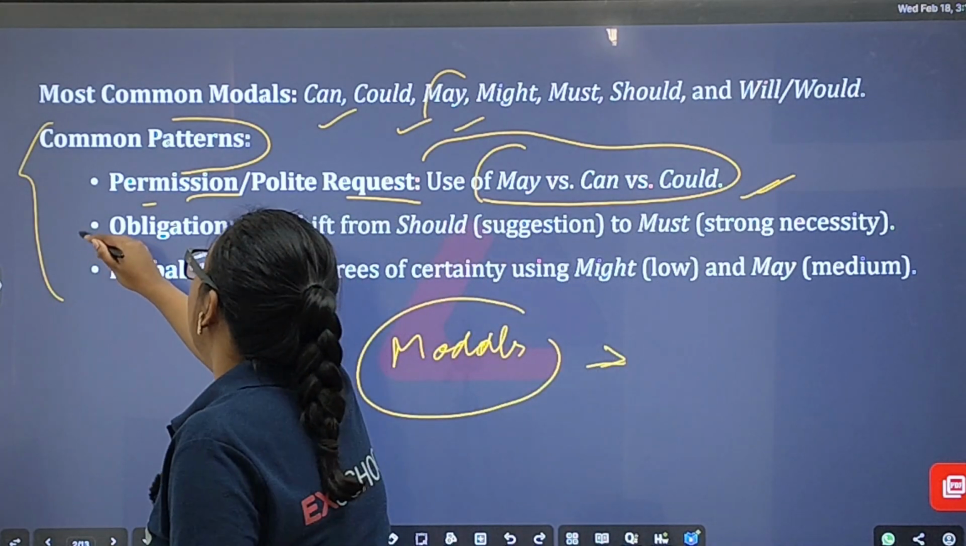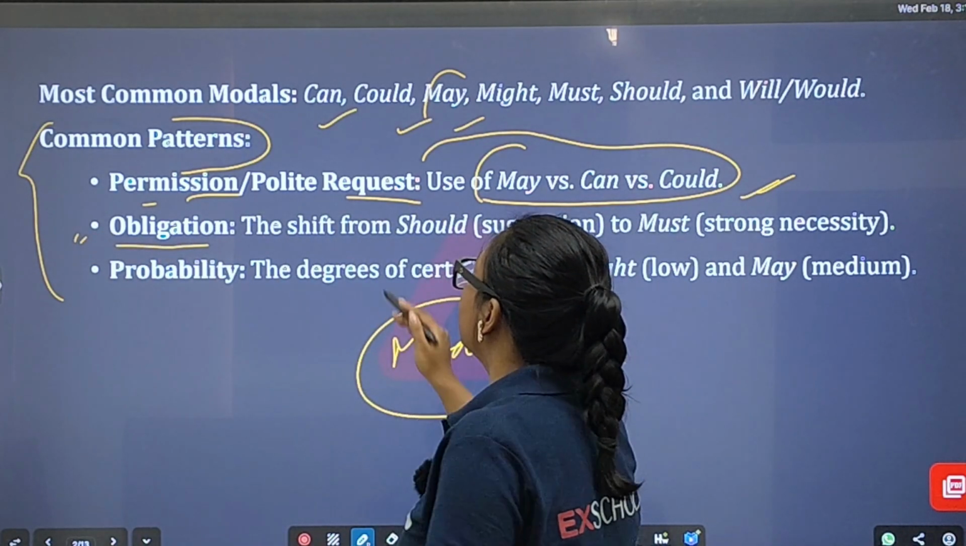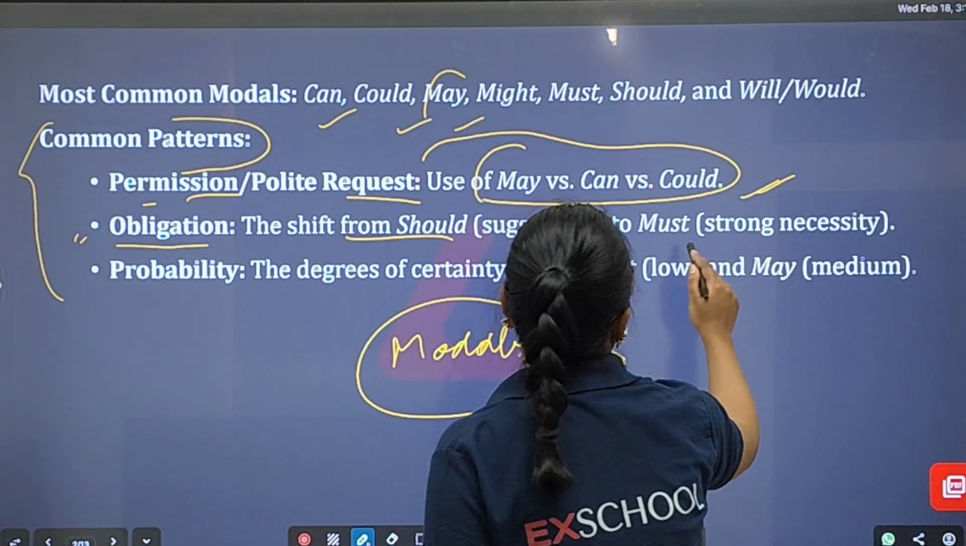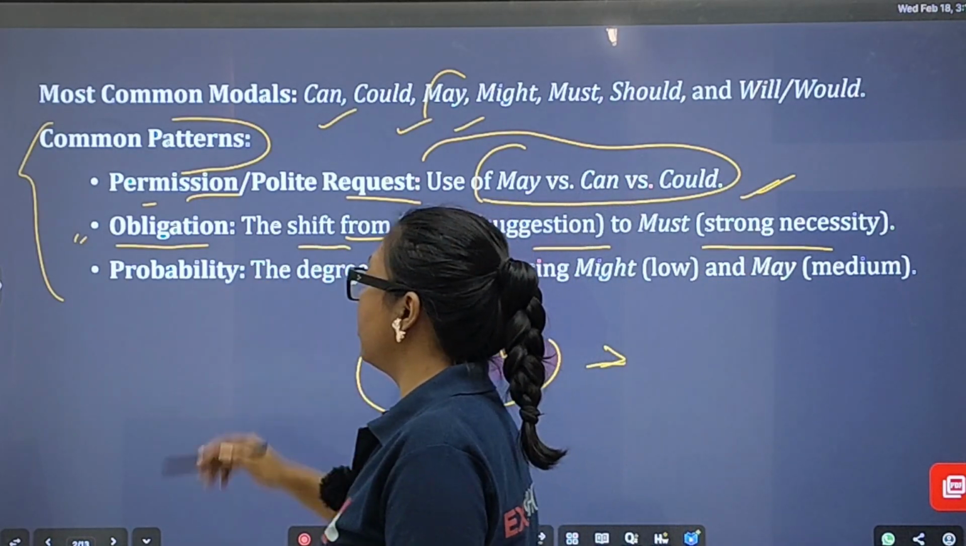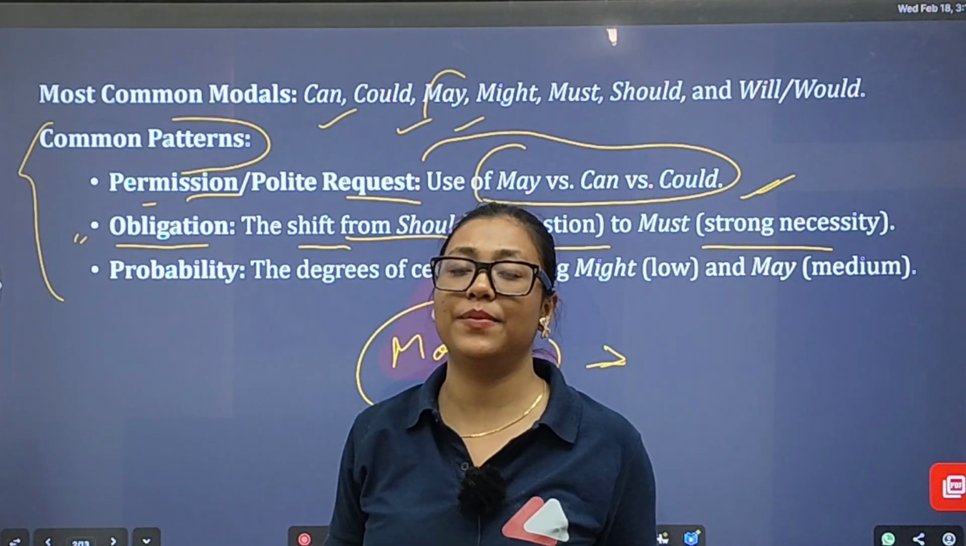The next one is obligation. Obligation is the shift from should, suggestion, to must, strong necessity. That's what I have mentioned already from the very beginning of my class.